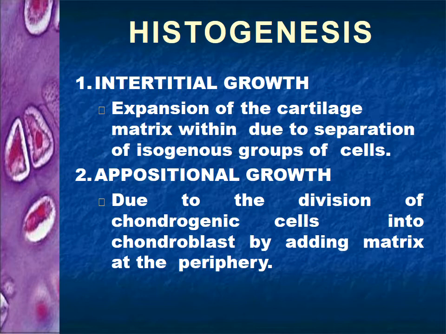So cartilage has two types of growth: interstitial growth and appositional growth. Interstitial growth is the expansion of the cartilage matrix from within due to the separation of isogenous groups of cells, while appositional growth is due to the division of the chondrogenic cells into chondroblasts by adding matrix at the periphery.